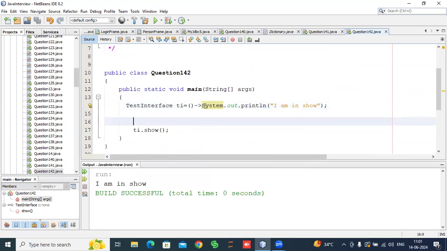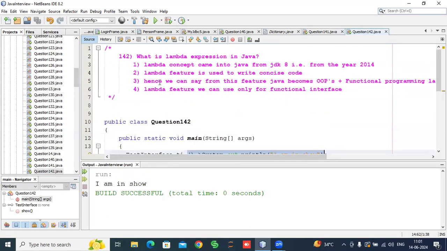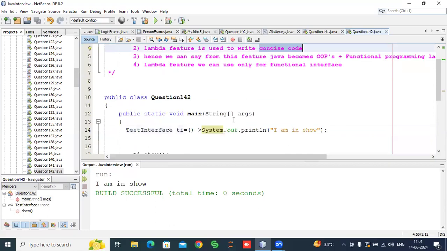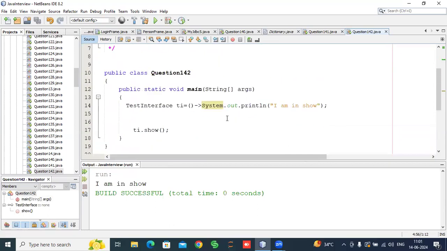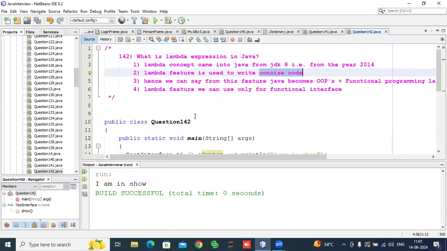We override this show method by using the lambda sign. The lambda feature is used to write concise code, guys. In this way we can write a lambda method, or use the lambda concept.